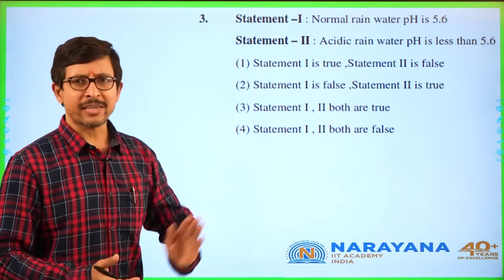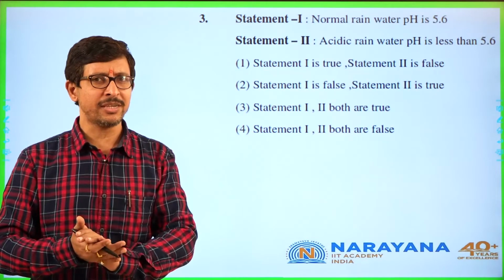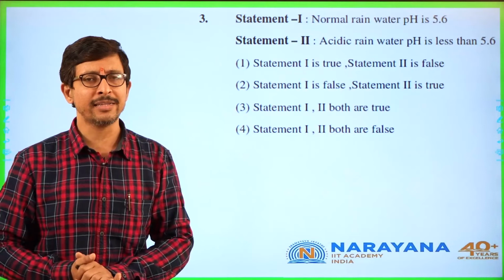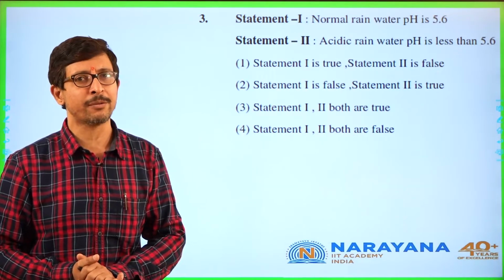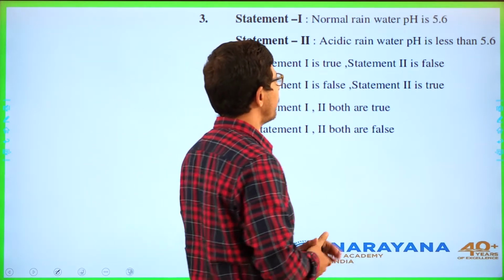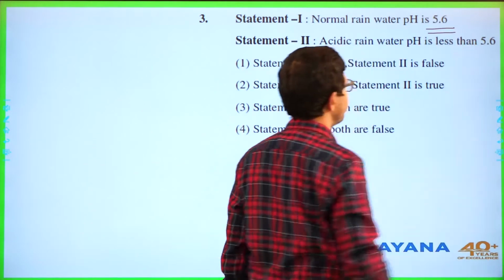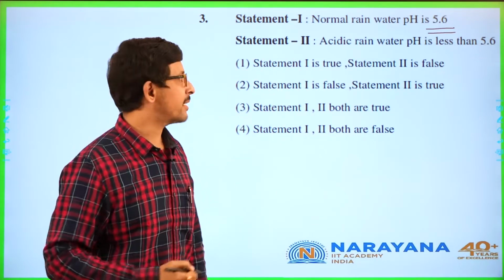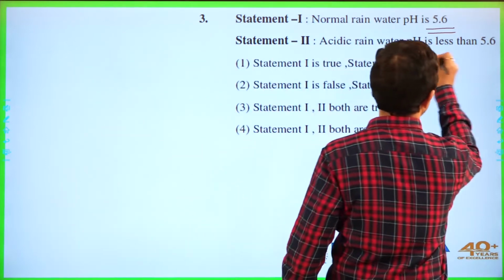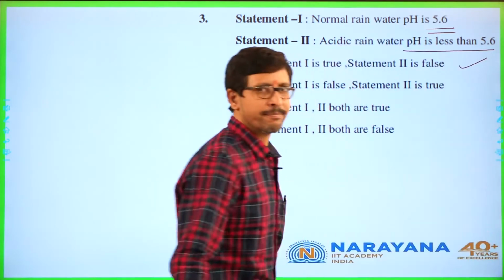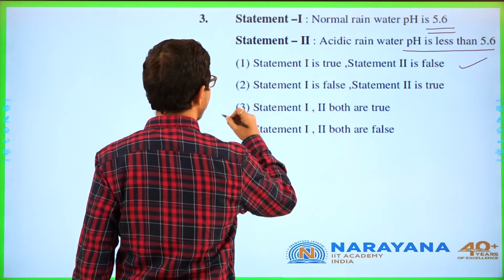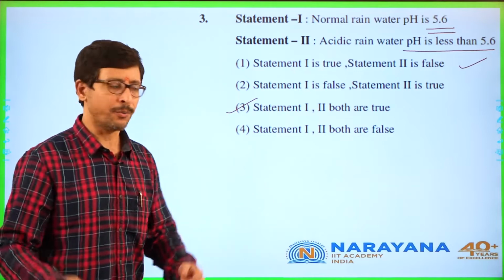Next is environmental chemistry. Almost all environmental chemistry came in your 24th both shifts, and also here in this chapter you got a question from environmental chemistry. They are saying normal rainwater pH is 5.6. Absolutely correct. Acidic rainwater has pH less than 5.6. This is also absolutely correct. So the answer for this will be: statements 1 and 2 are both true.